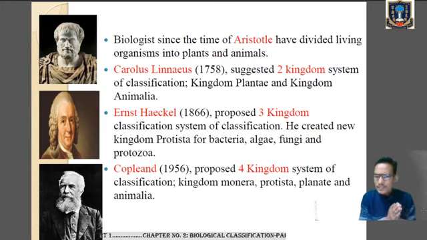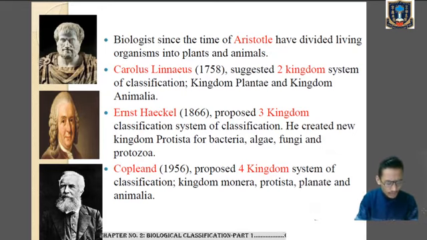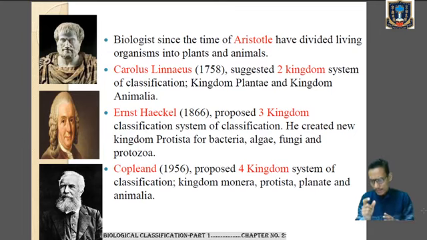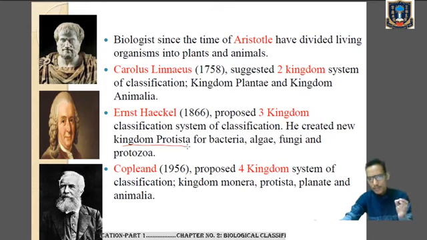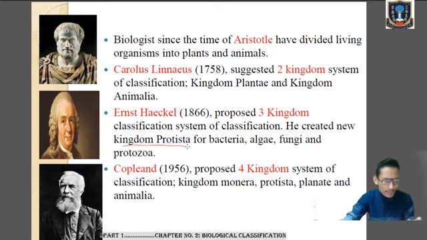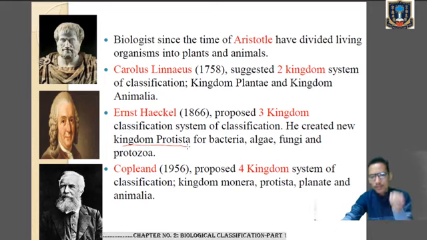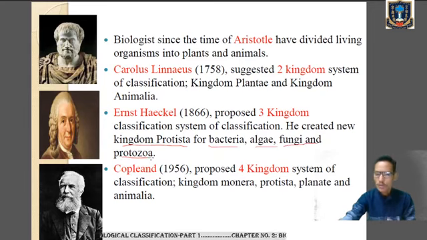Then in 1866, Ernst Haeckel proposed the three kingdom classification system. So over here he added a new kingdom, kingdom Protista. So we have the kingdom Plantae, kingdom Animalia, and Ernst Haeckel proposed the new kingdom, kingdom Protista, and it includes bacteria, algae, fungi, and protozoa.